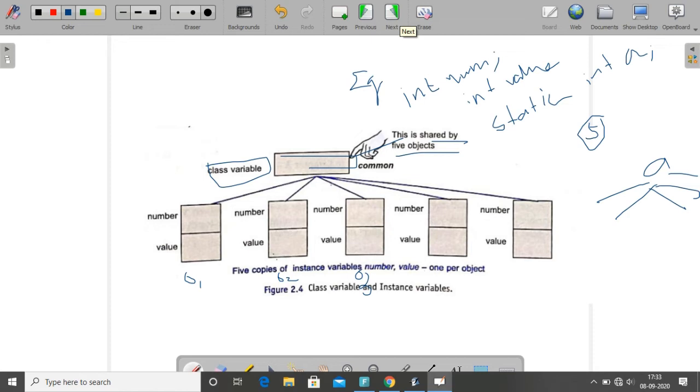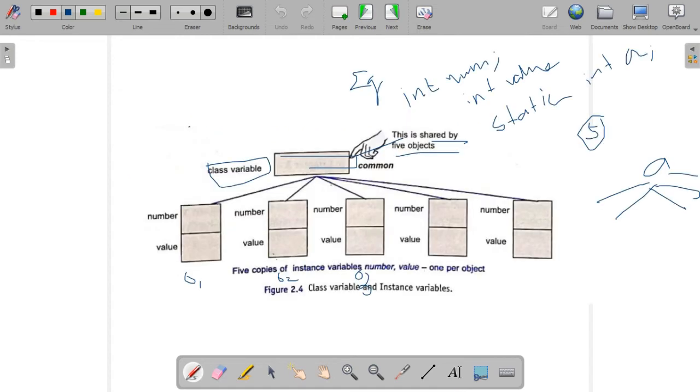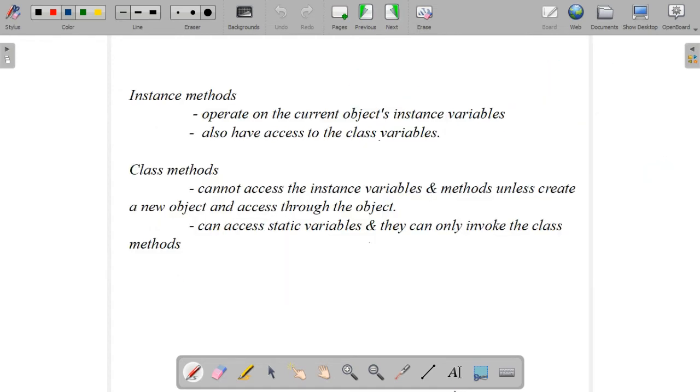Okay. So in the class declaration, inside the class body, the first one is the variable declaration. Variables are classified into 2 types, member variables, that we have discussed here. The next one is the methods, instance method and class method. Together they are known as member methods of the class. Instance method means without the static keyword. If a static keyword is there in a method, it is known as a class method.